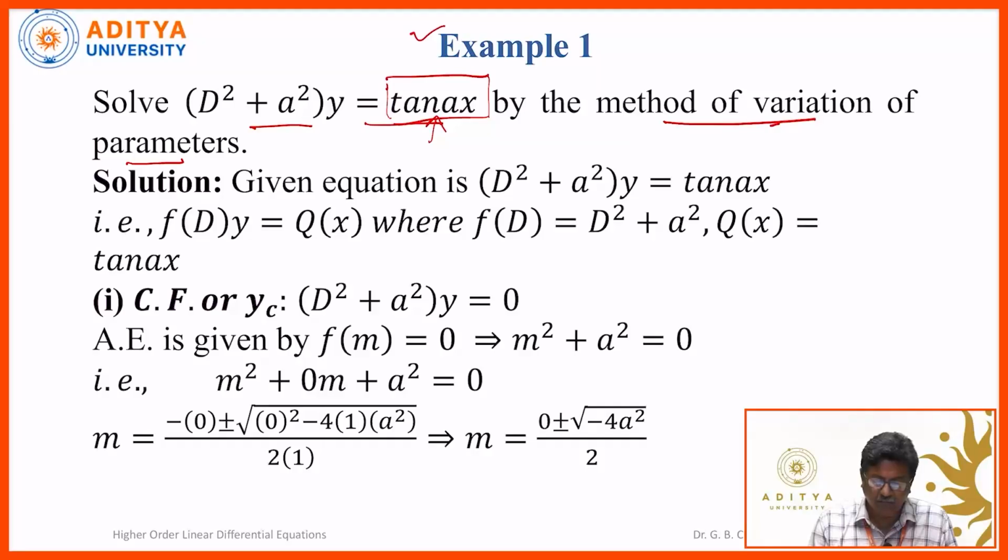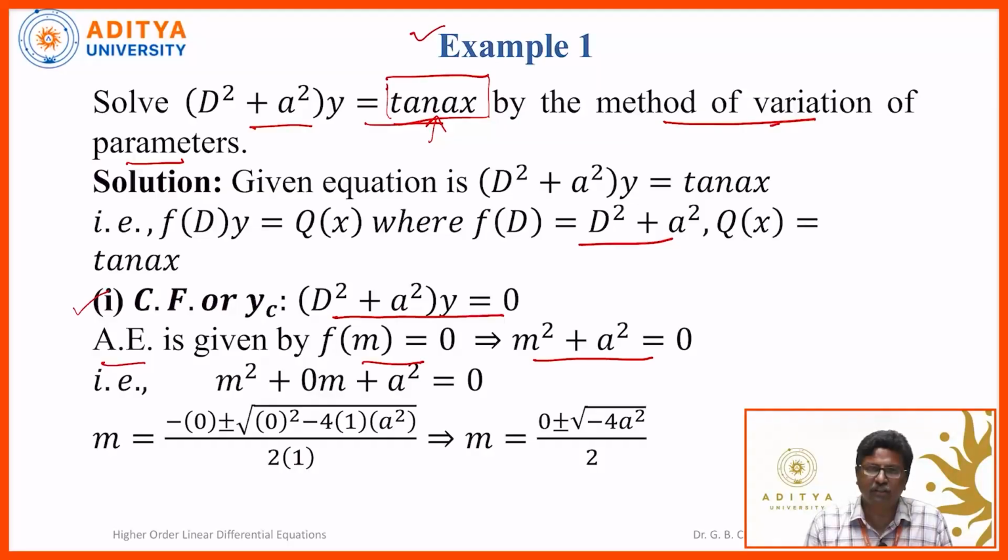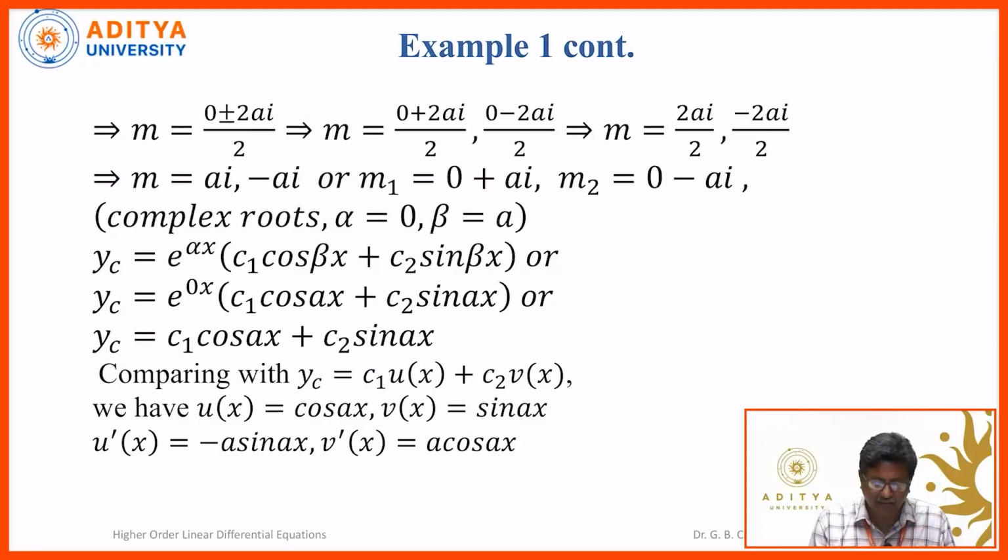Now the first part is the complementary function. Write the equation f of D, (D square plus a square) y is equal to 0, and the auxiliary equation is f of m is equal to 0, which gives m square plus a square is equal to 0. It's a quadratic equation, where a is some real constant. Solving this by the formula, we get the roots m is equal to plus ai, minus ai, or in the standard form, m1 is 0 plus ai and m2 is 0 minus ai.